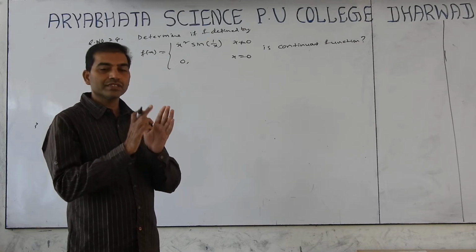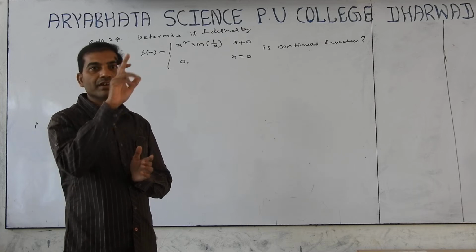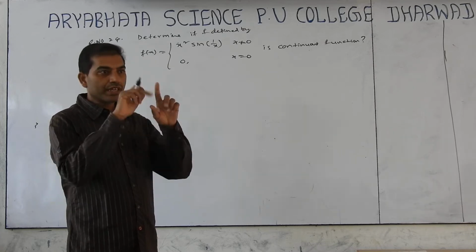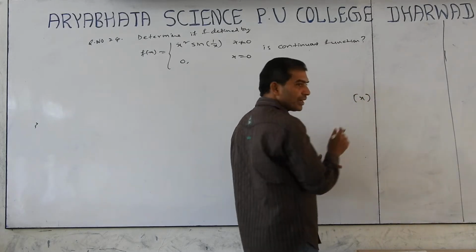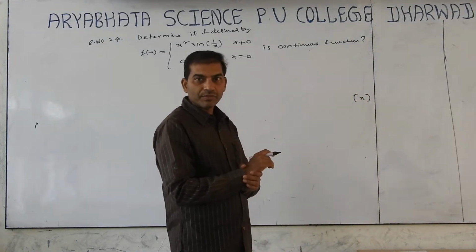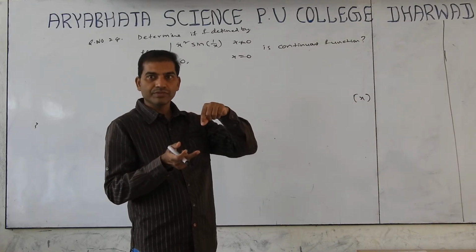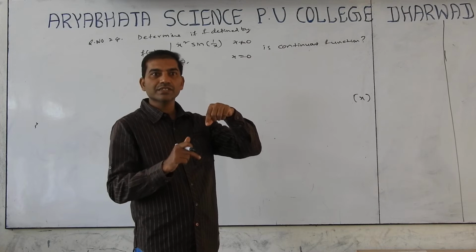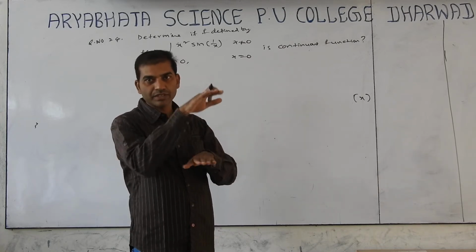Next, mod x is continuous everywhere because there is no break in its graph. The greatest integer function is continuous at non-integer points because there is no break in the graph there. It is discontinuous at integers, because at an integer it has a stepwise break.